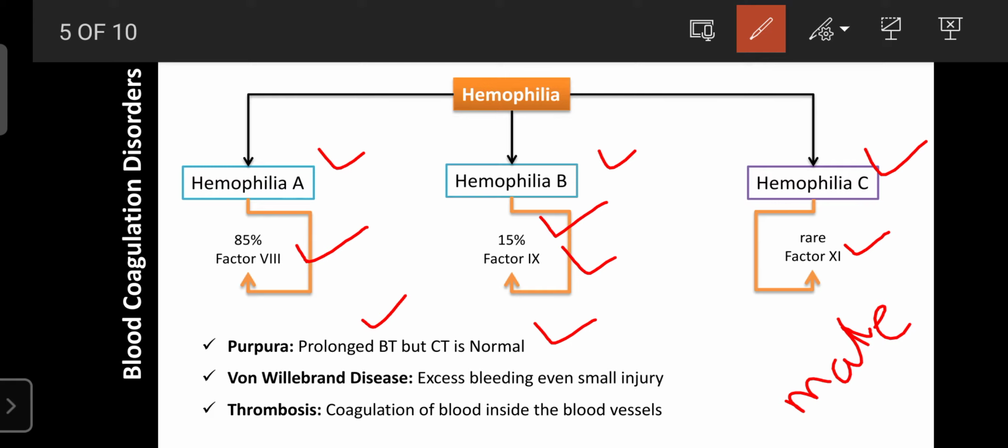Next one is thrombosis. That is unnecessary coagulation occurring inside the blood vessels. Due to more formation of platelets or more activation, some clot without any injury is formed inside the blood vessel. So that condition is known as thrombosis. So these are the various blood coagulation disorders.